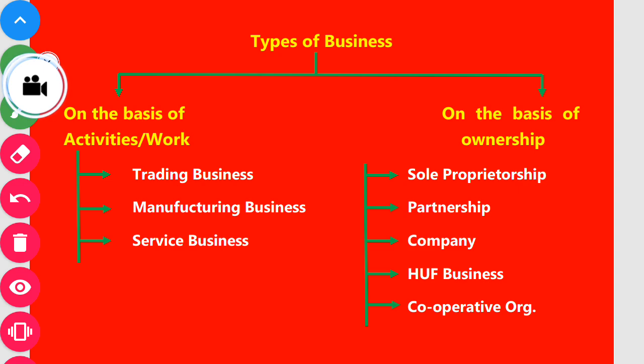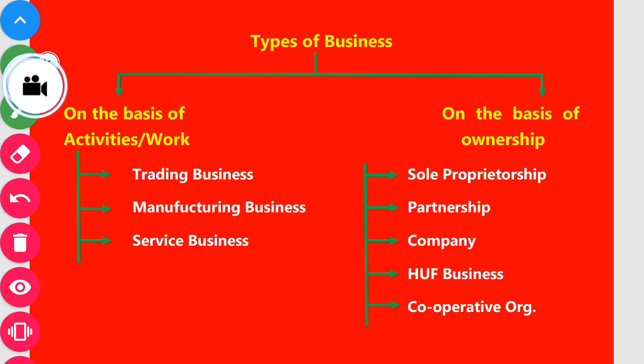Secondly, on the basis of ownership, a business can be divided in five parts: sole proprietorship, second partnership, third company, fourth HUF business, and fifth cooperative organization. HUF business and cooperative organization are not in our syllabus.